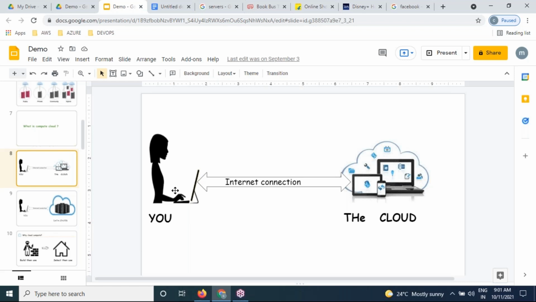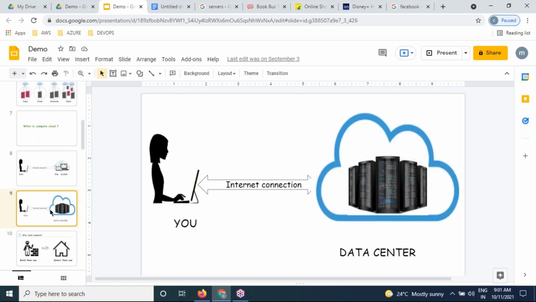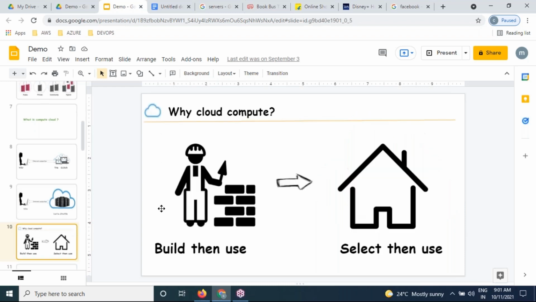If we can access remotely placed resources over the internet from a laptop, that is nothing but the cloud. But the cloud is rental-based resources, guys. Which is easy for you: build new or select new? Always select the ready-made one, because instead of creating our own, we are always looking for ready-made things, guys.